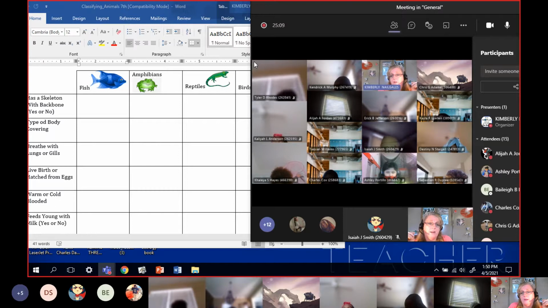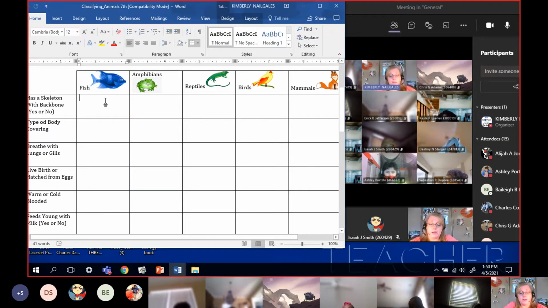How many of you guys are fishermen? Have you had to take a fish apart? Cooked fish? Do they have a backbone? They do. In fact, everybody here does. This is why they're in this group, because all of these guys have a backbone. This is why we put them here. So you can go ahead and mark yes all the way across here. Every one of these guys has a backbone. That's why they're here. All right, let's go back to the fish.